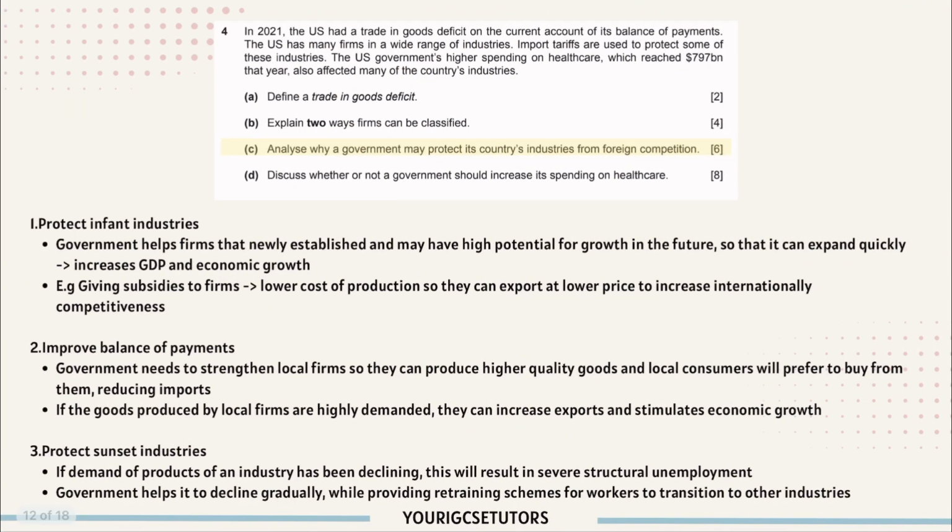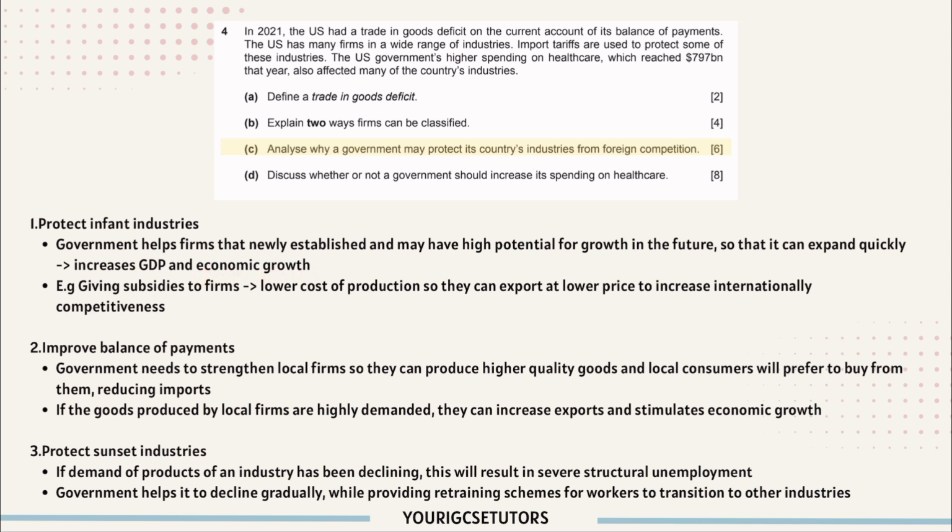C. Analyze why a government may protect its country's industries from foreign competition. First, they want to protect the infant industry. So explain what is infant industry. Government helps firms that are newly established and may have high potential for growth in the future so that it can expand quickly. This increases GDP and economic growth.